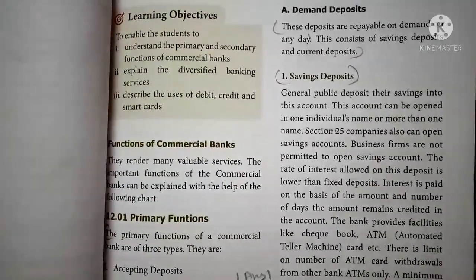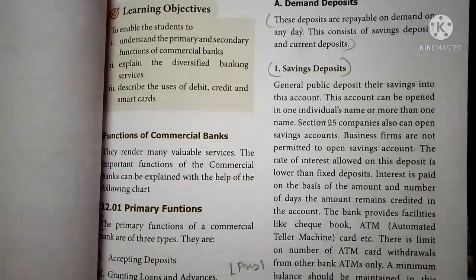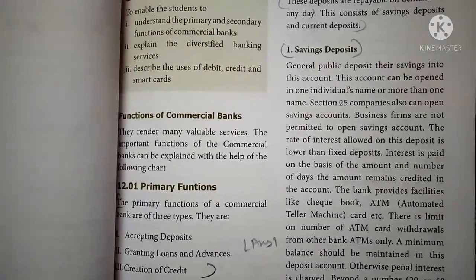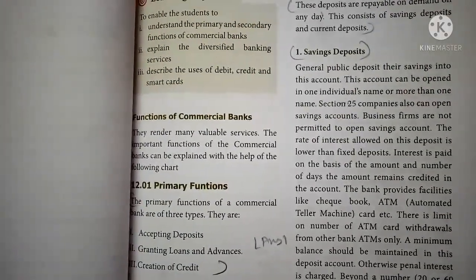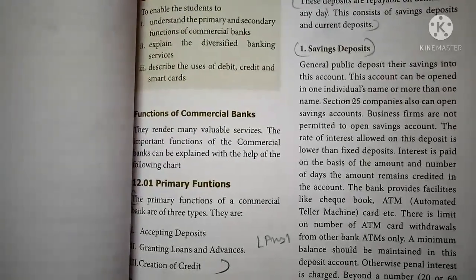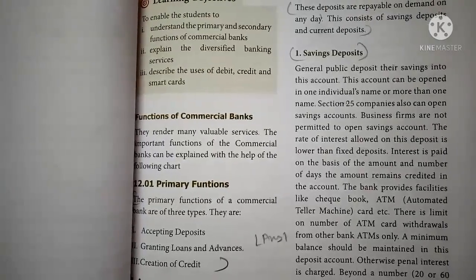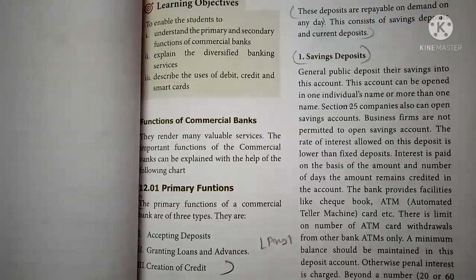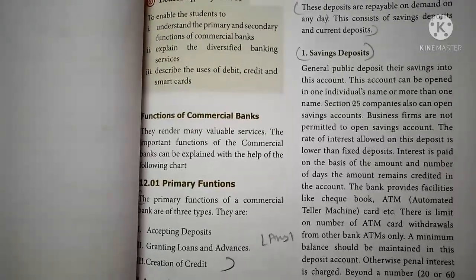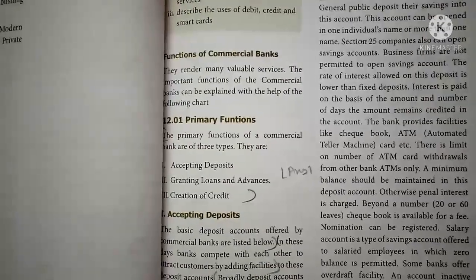This account can be opened in one individual's name or more than one name. Sometimes a group of persons may join together to start this savings deposit account. Section 25 companies also can open a savings account. Business firms are not permitted to open a savings account. The rate of interest allowed on this deposit is lower than fixed deposit.